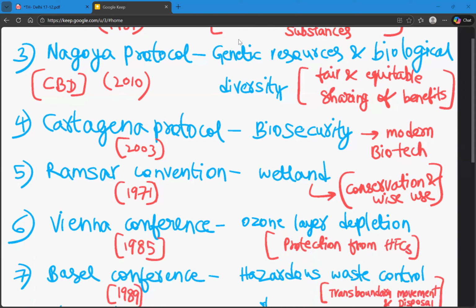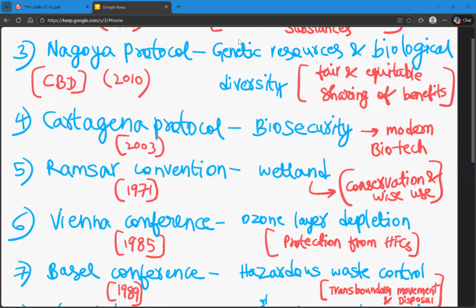And the fourth one is Cartagena Protocol. The Cartagena Protocol is basically about biosafety or biosecurity from handling and transportation of modified living organisms in modern biotechnology. So, Cartagena Protocol is about biosecurity in modern biotechnology, and it was done in 2003.